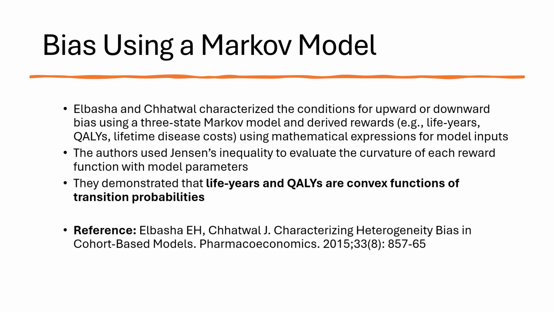Elbasha and Chhatwal characterized the conditions for upward or downward bias using a three-state Markov model and derived rewards, such as life years, QALYs, and lifetime disease costs, using mathematical expressions for transition probabilities. Further, the authors demonstrated that life years and QALYs are convex functions of transition probabilities using Jensen's inequality.